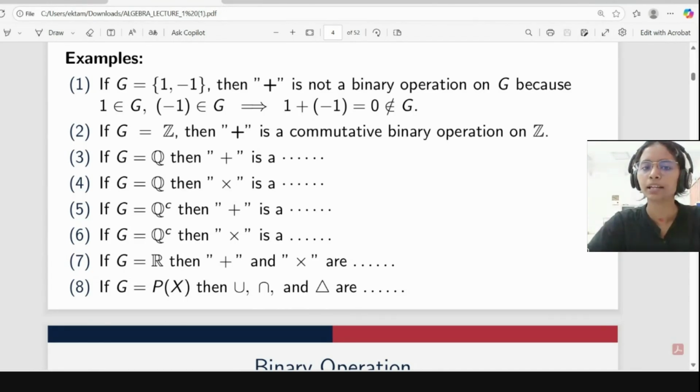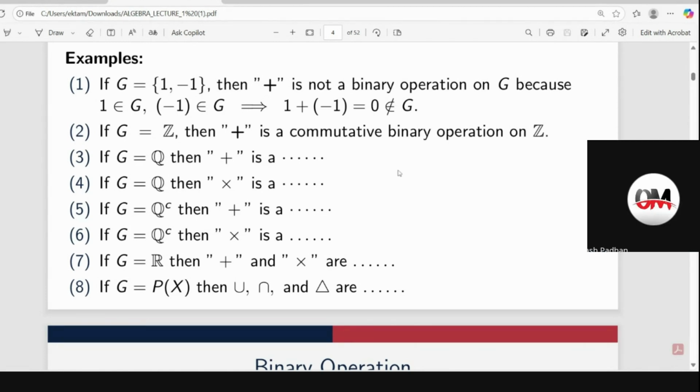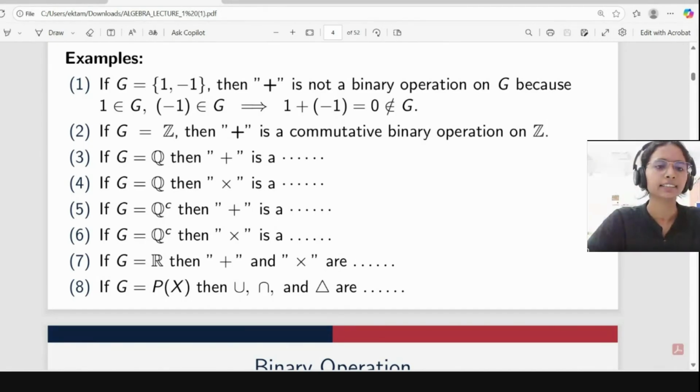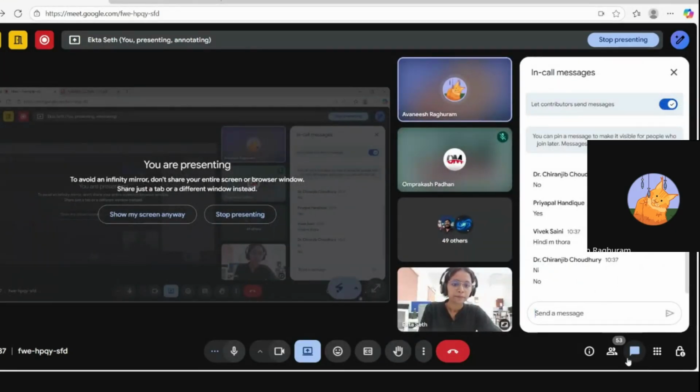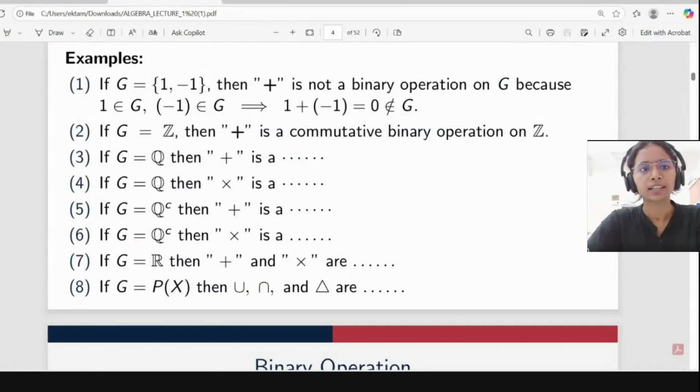What about Q complement, the set of irrational numbers? Is addition a binary operation? No. Okay, why? Root 2 plus (minus root 2) is equal to 0. Yeah, correct. And what about multiplication? That is also not a binary operation. Why? Again, root 2 times root 2 is 2, which is rational. Yeah, correct. After this, we will go to the real numbers. Similarly, for real numbers, addition and multiplication are binary operations.